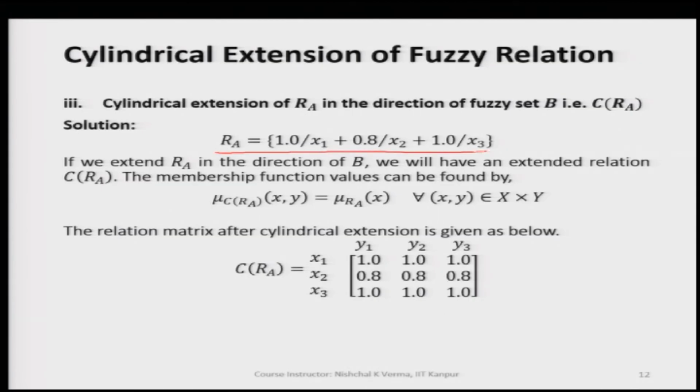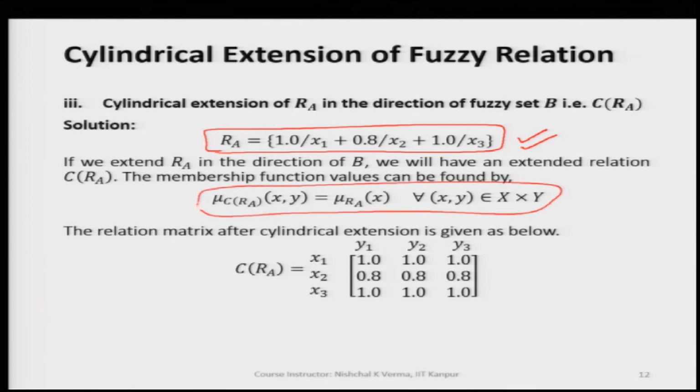We have here R A, which we have got after the projection of R on A. When we apply the formula for the cylindrical extension, that means mu c of R A of x comma y is going to be mu R A of x for all x comma y in the universe of discourse capital X cross Y. So, this way we see that when we apply this, we keep adding the y 1 values to y 1, y 1 values to y 2, y 3 and so on, if there are many other points.